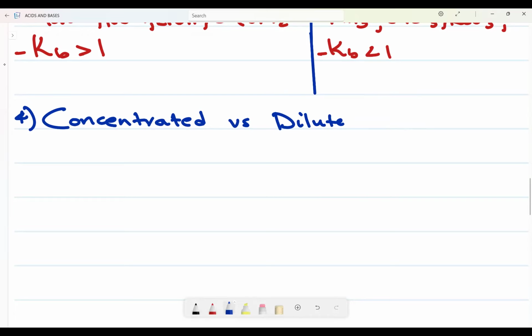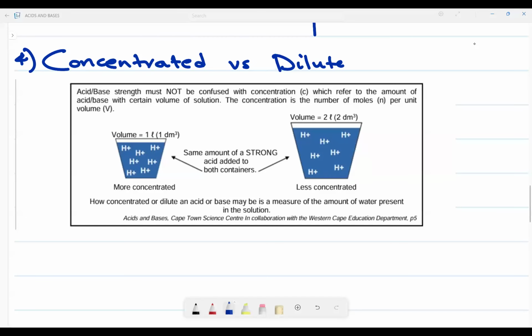Now let me fetch a picture that will explain it thoroughly to us. Okay, now I have a picture that I will use to differentiate between concentrated and dilute.